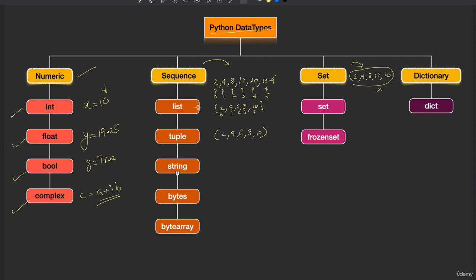The only difference is that a list can be modified. You can change this value 2 to 12. You can change this value 10 to something else. But here the values cannot be changed. In a tuple the values cannot be changed. So this is immutable. List is mutable. Mutable means it can be changed. And tuple is immutable. It cannot be changed. Anyway, you will be learning a lot about these things. So we have separate topics on each data type.